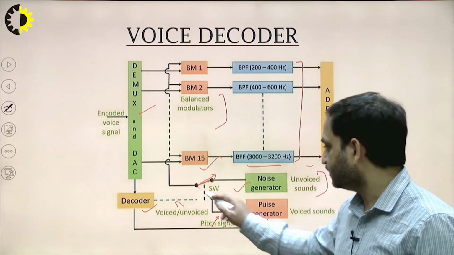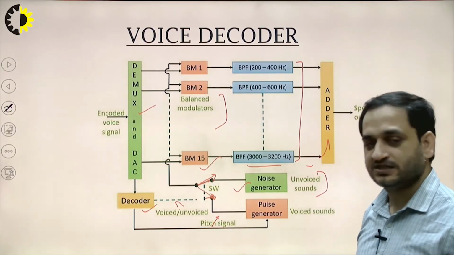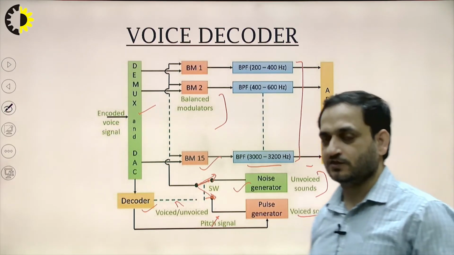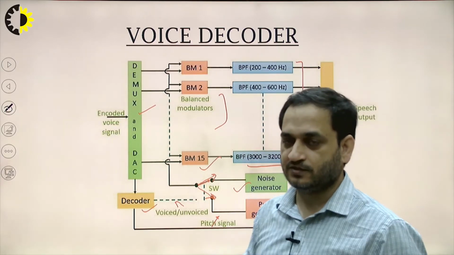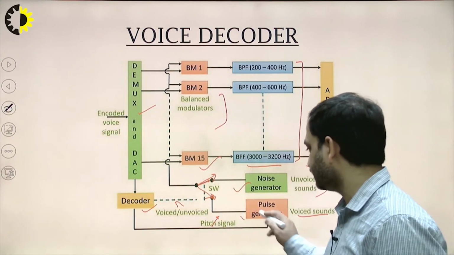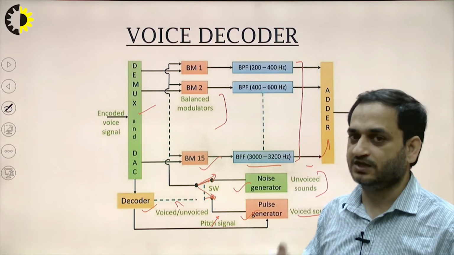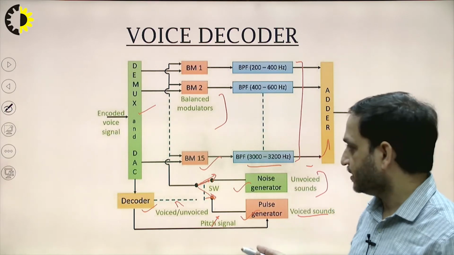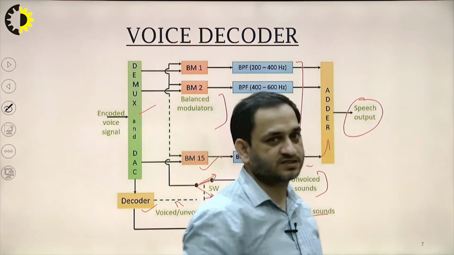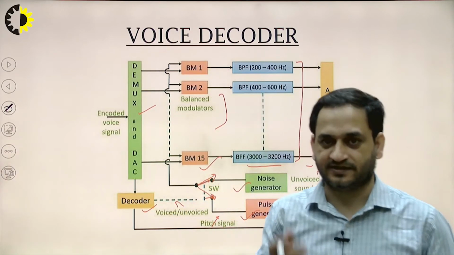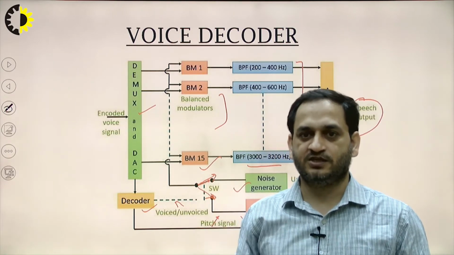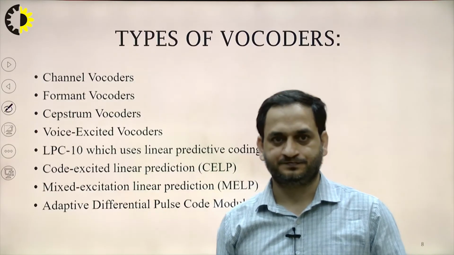When it is connected with the pulse generator, it will generate the voiced sounds. So for this bifurcation of voiced or unvoiced sound, we have the noise generator and the pulse generator. The frequency which we are using for the pulse generator will be the same as we are using at the encoding side. So at the end, the resultant speech output obtained at the output is the same as what we transmitted at the transmitter side. So this is the complete functionality of the voice encoder and decoder.